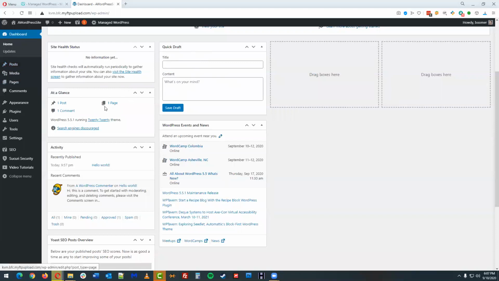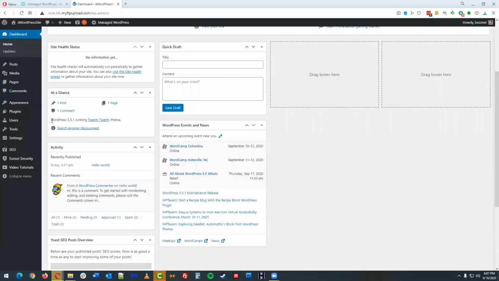Next, we've got this At a Glance. Again, this is kind of an overview of what you have inside of the website. So we've got one blog post. It was that Hello World post that showed up on the homepage. We've got one page and then one comment attached to that post. These also act as links. So we can get to posts and pages and comments over here on the left, but they give you a little quick link section here.